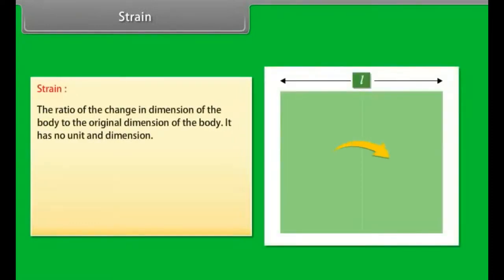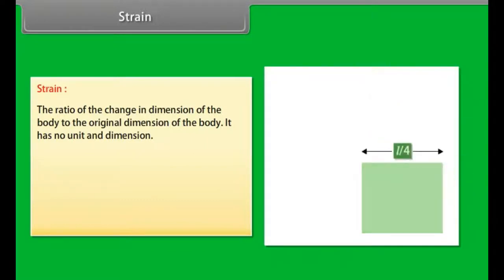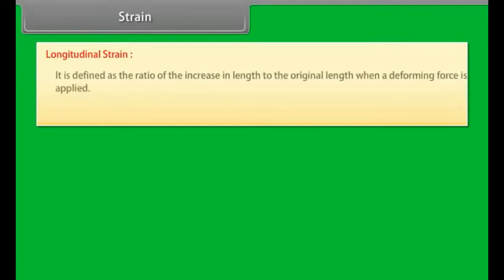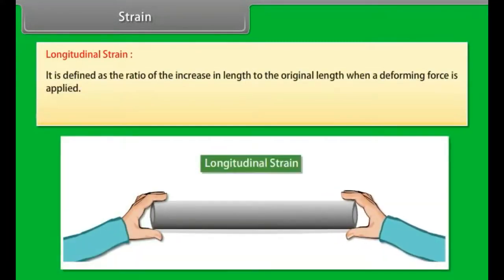Strain. Strain is defined as the ratio of the change in dimension of the body to the original dimension of the body. It has no unit and dimension. It is of three types: longitudinal strain, volumetric strain, and shearing strain. Longitudinal strain is defined as the ratio of the increase in length to the original length when a deforming force is applied. Longitudinal strain is equal to delta L by L.